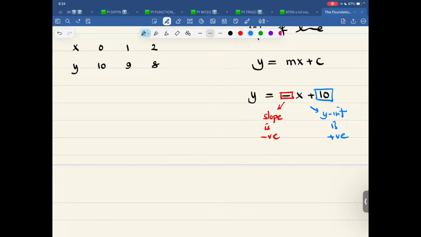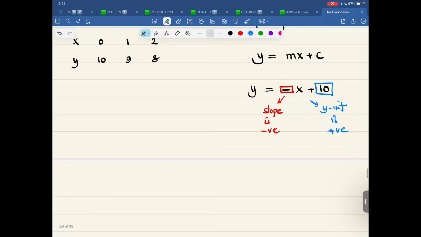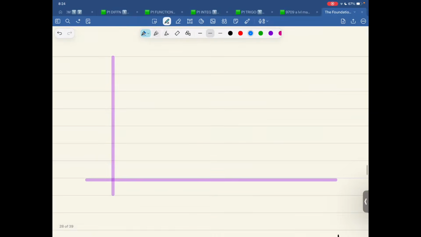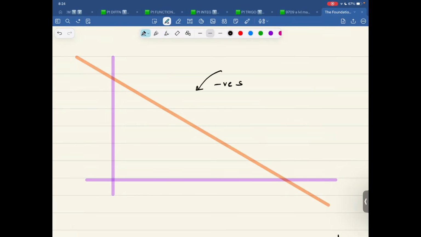So based upon this, let me draw it over here. The slope is negative, y-intercept is positive, so the line would be like this. Because this one has a negative slope, this one has a positive y-intercept. And this value is 10, and that's how this is drawn using option 2.